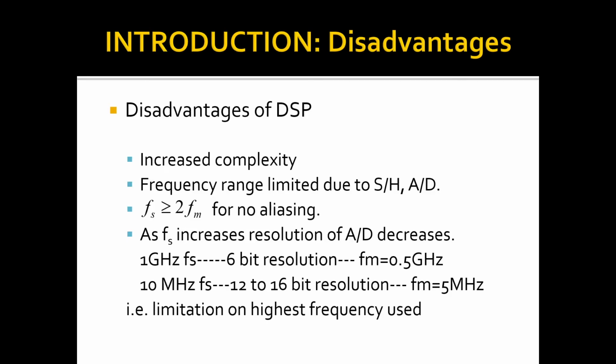Whereas when the value of Fs has increased to 1 GHz, or the message signal frequency is 0.5 GHz, that means it has increased from 5 MHz to 0.5 GHz, then in that case the A to D converter resolution is 6 bit. That means the number of bits has reduced. So there is a limitation on the highest frequency used.